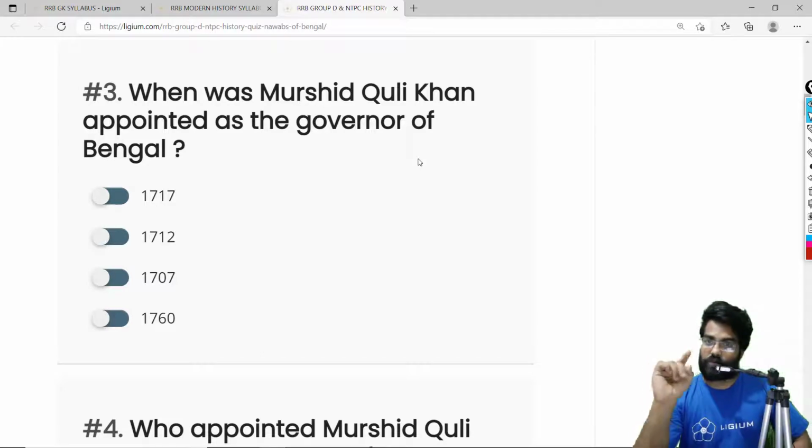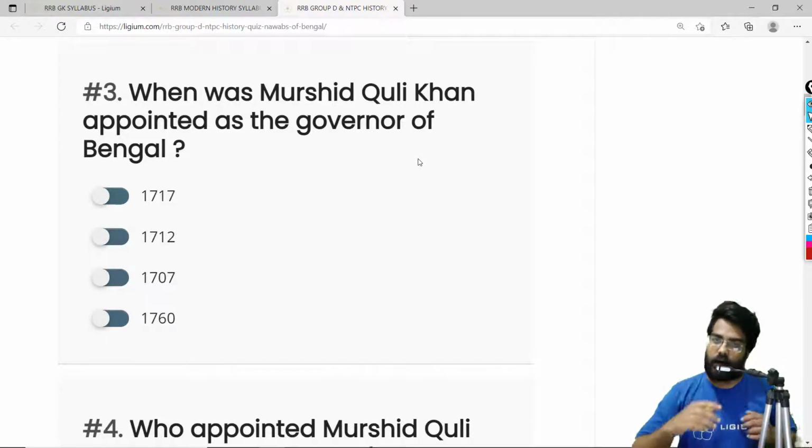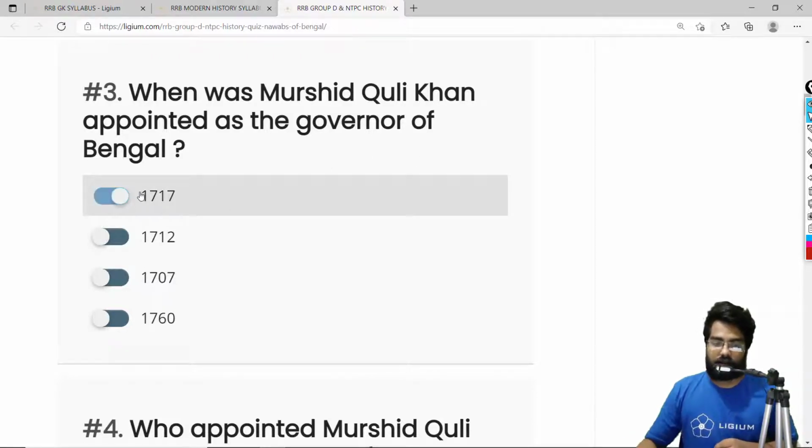Aurangzeb was one of the most powerful Mughal rulers, and yet Murshid Quli Khan decided, I'm going to build my own empire, my own kingdom. So the correct answer is 1717. He was actually appointed the governor of Bengal in 1717. So the correct answer is 1717.